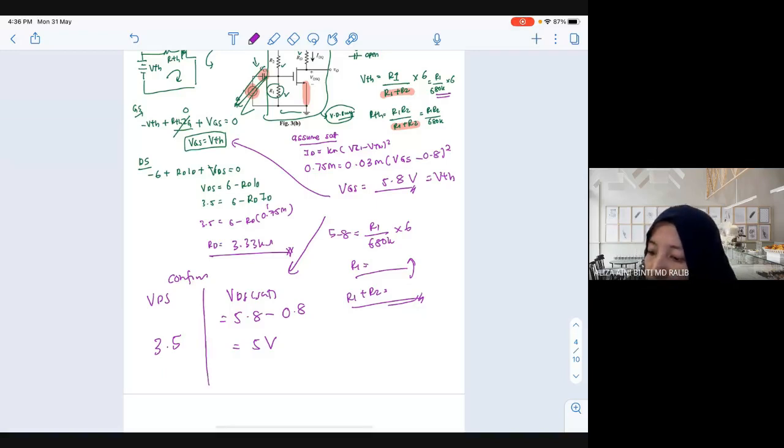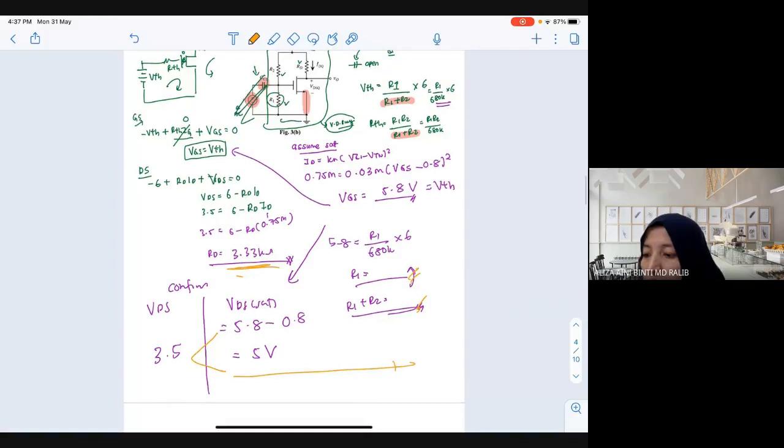Now, is it less or greater? What is the condition now? Is it in saturation or in triad? In triad. Yes, because it is less, right? So, can you stop? Is the value that you get here correct? Is it done? Because just now you assume saturation, but when you confirm, it is not saturation. It is triad. Do you need to proceed to triad or you are done now?